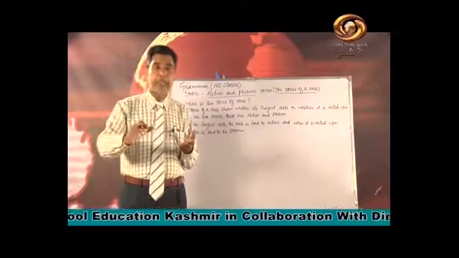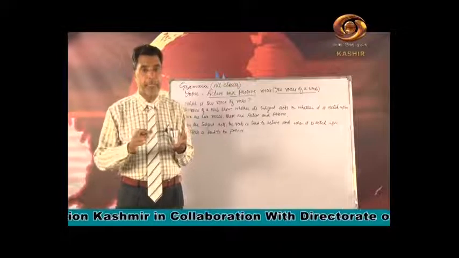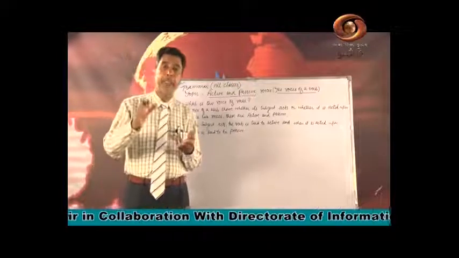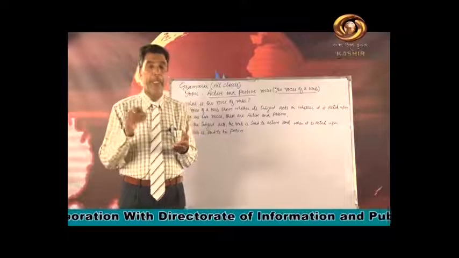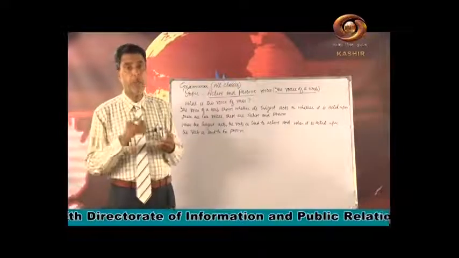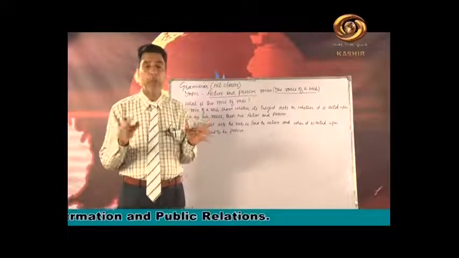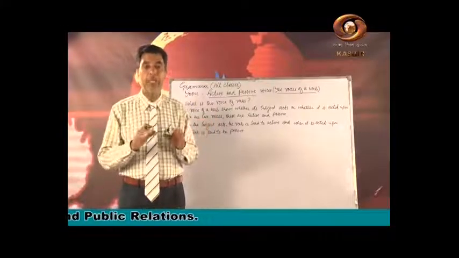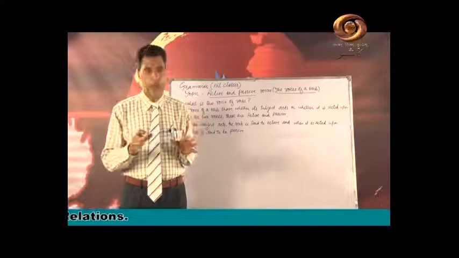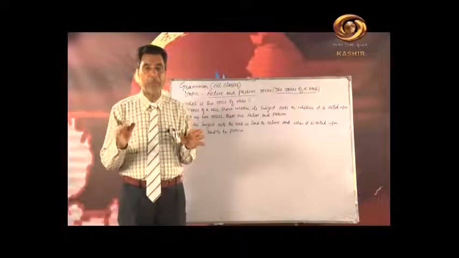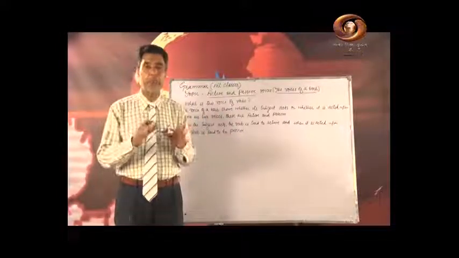It means that there is an object there and it needs an object. And an intransitive verb is that where the action does not pass from subject to object but stops with the doer. The action does not pass from subject to object, it stops with the doer.